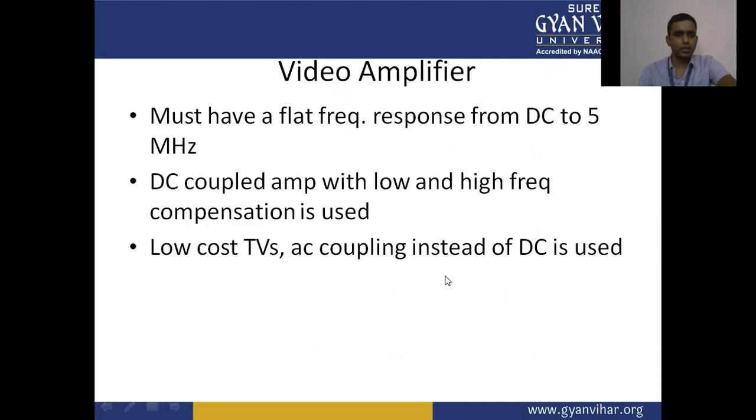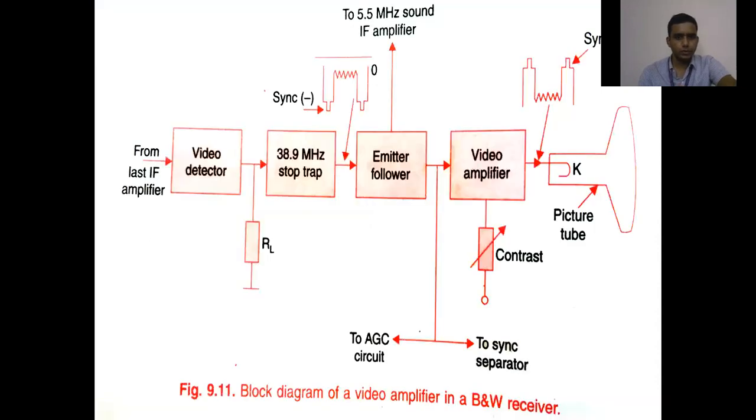The video amplifier has a flat frequency response from DC to 5 megahertz. A DC coupled amplifier with low and high frequency compensation is used. In low cost TVs, AC coupling is used instead of DC. This is the block diagram for the video amplifier in the black and white receiver.